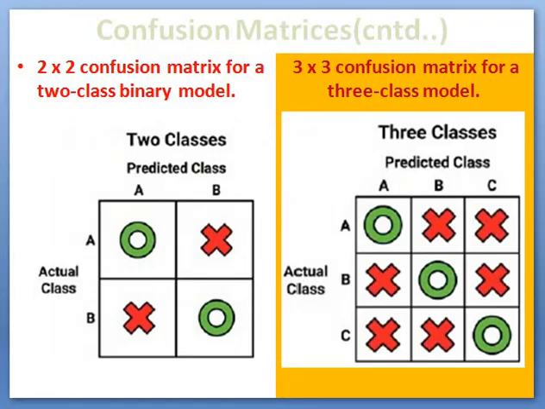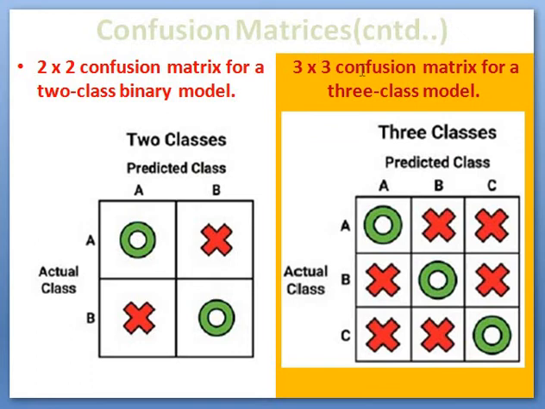And this is the general way of representing a confusion matrix. For a 2x2 or binary class model, we have a 2x2 confusion matrix, and these are the two classes A and B. The top area represents the predicted class: this is the predicted class A column, the predicted class B column, and this is the actual class. This is the original data values, actual class A data values and actual class B data values. The entries in the table represent the count, the number of items belonging to this particular area.